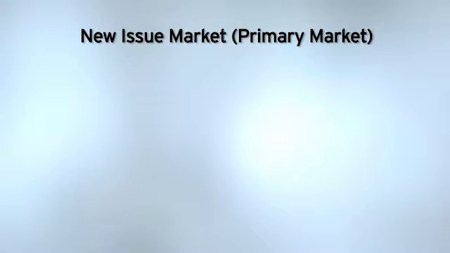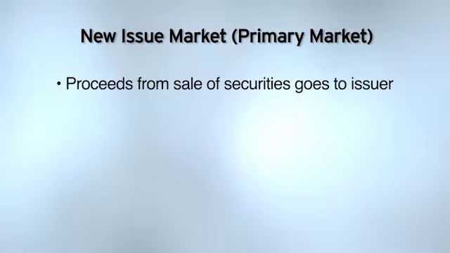Now we're going to talk about the new issue market. In the new issue market, proceeds from the sale of securities go to the issuer. I mentioned this a bit earlier. We have the new issue or primary market, and we have the secondary market. What's the difference between the two? When securities are sold and proceeds from the sale go to the issuer, that's a primary market transaction. We're going to see later that when the proceeds go to someone other than the issuer, that's a secondary market transaction.